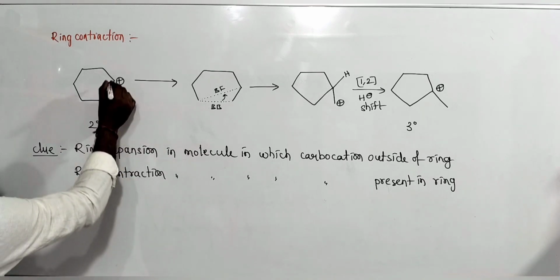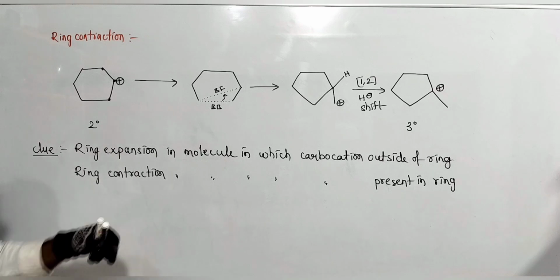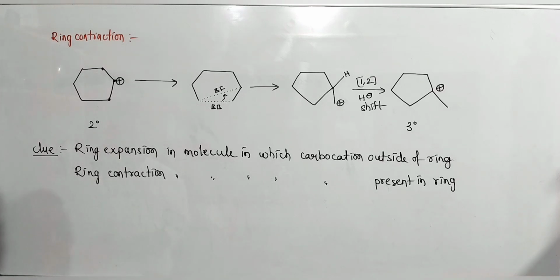This is a carbocation which is present in the ring. Okay, in a cyclic carbon ring, then we will expect ring compression.